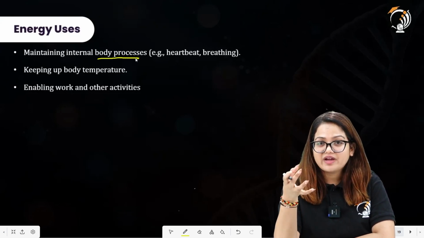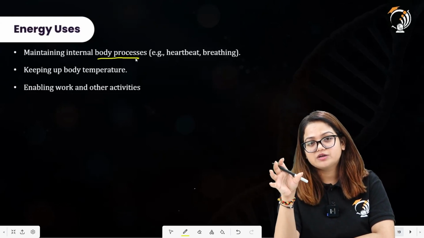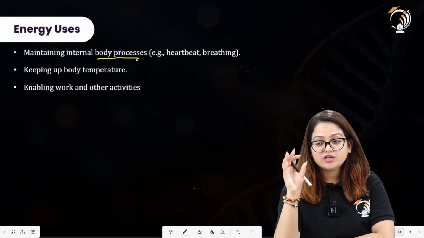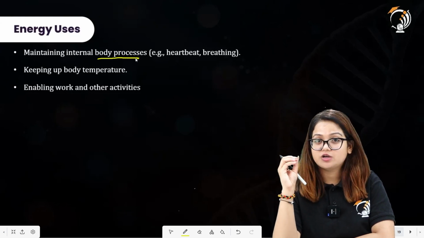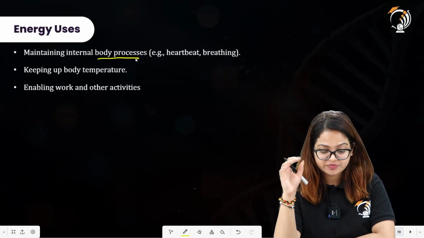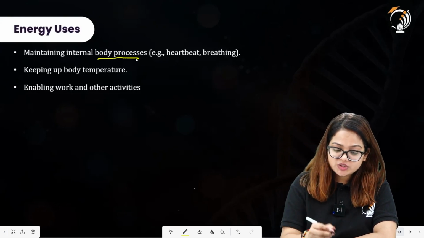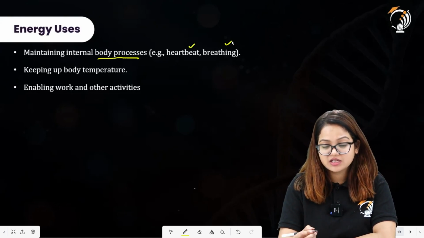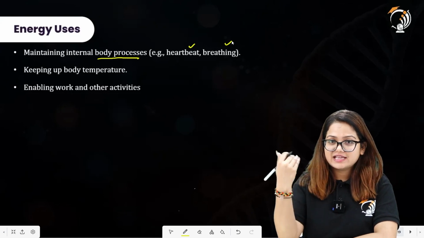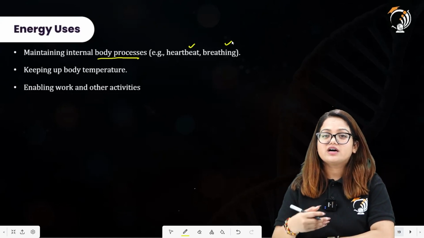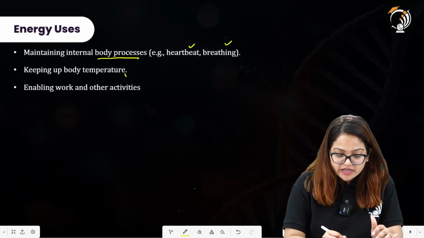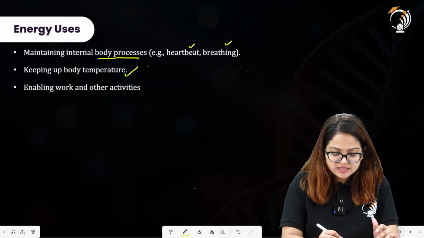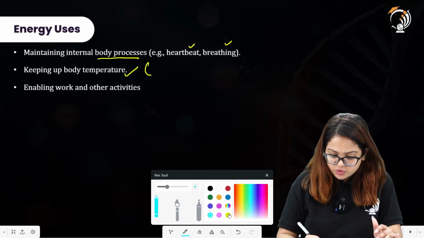So in order to survive, we have to maintain a particular body temperature, and to maintain it we require a lot of energy. The other body processes, such as heartbeat and breathing, also require a high amount of energy. All right. Keeping up body temperature is maintaining homeostasis.